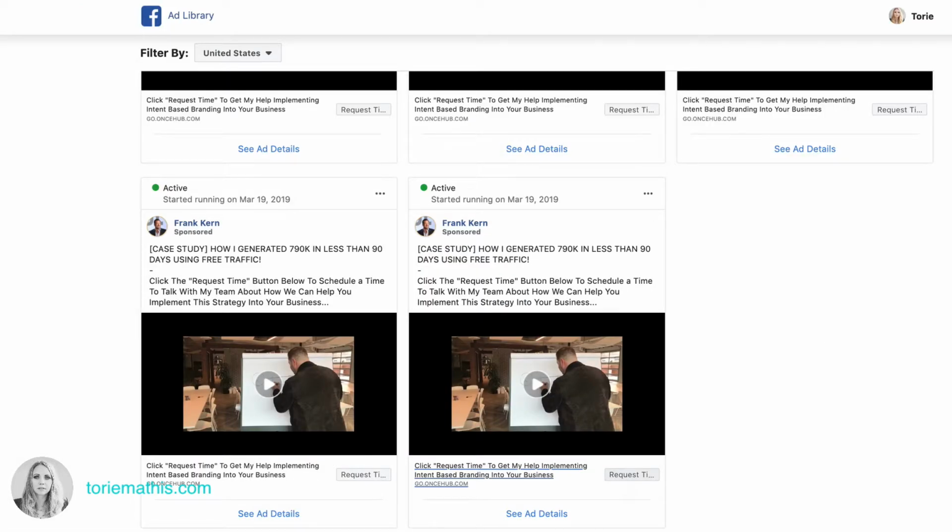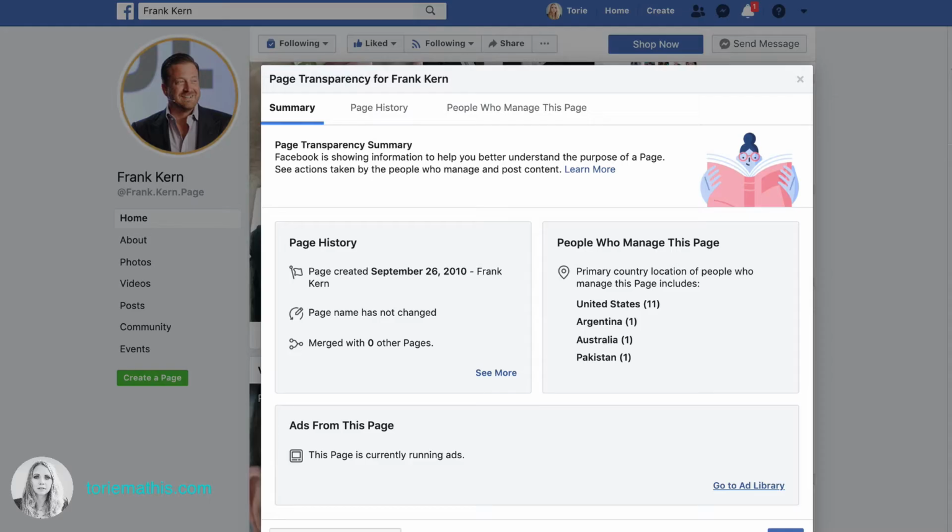Like when Frank Kern is running an ad, what is his call to action? Where is he sending people? What's working for him? Well, this one he started running on March 19th, going to a Schedule Once page. That's not even going to a crazy landing page with lots of text on it. So you can start to see what people are doing and how they're doing things. Lots of really great information on Facebook if you know where to look for it.